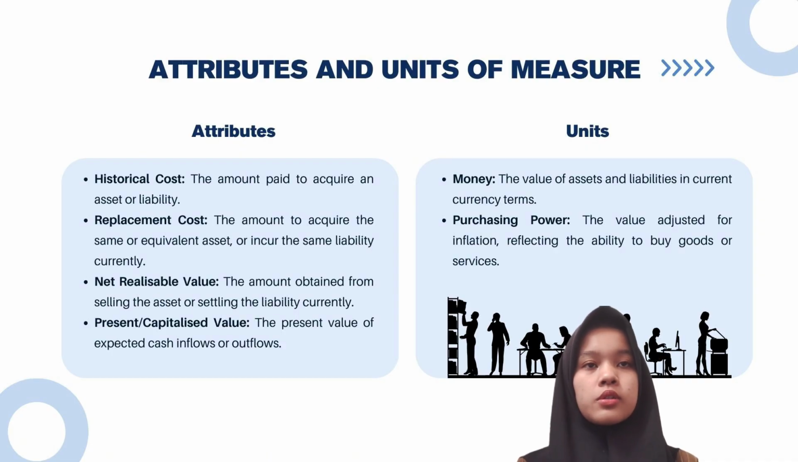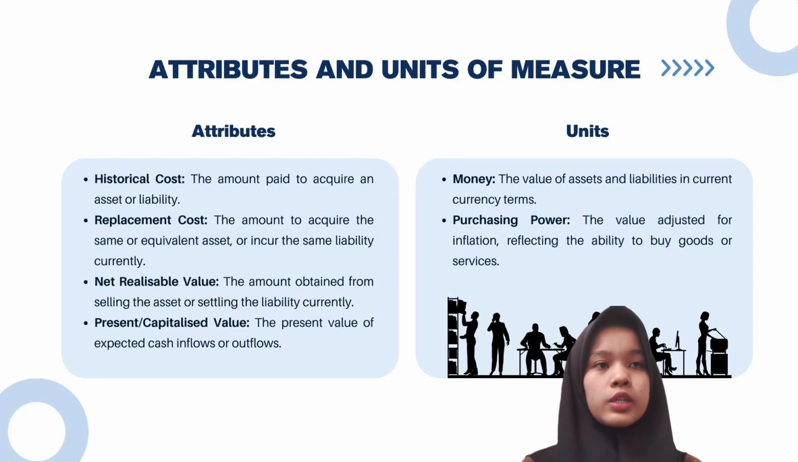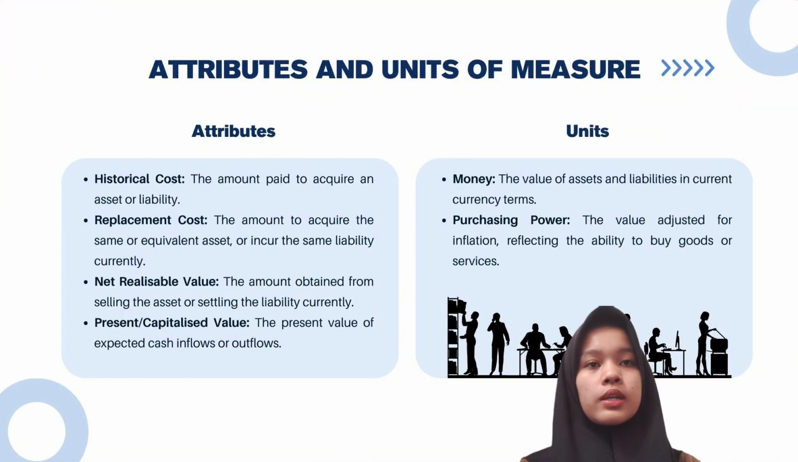There are 4 attributes of asset and liability that may be measured. The first is historical cost. This is the original cost of an asset or liability, meaning the amount of money that was paid to acquire the asset or take on the liability. It doesn't change over time even if the market value fluctuates. The second is replacement cost. This refers to the amount of money needed to replace an asset with one of equivalent value at the current time, or the amount required to assume the same liability. It's a reflection of the cost to replace something in today's market.